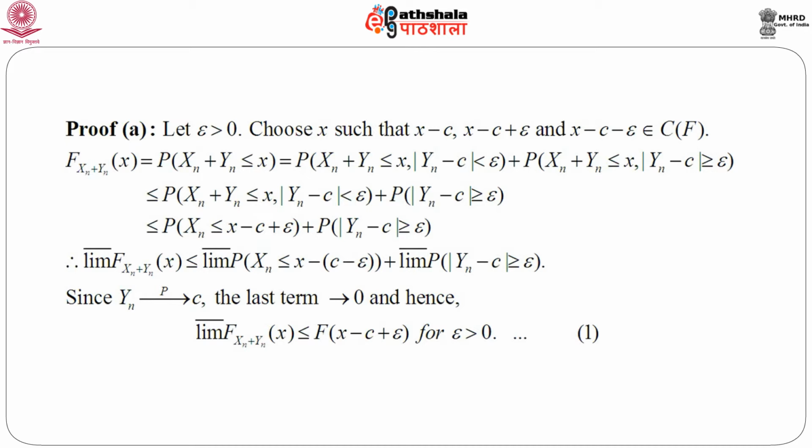Now, if we take the lim sup on both sides, we get lim sup of F of x_n plus y_n at x is less than or equal to lim sup of probability that x_n is less than or equal to x minus c plus epsilon, plus lim sup of probability that the absolute value of y_n minus c is greater than or equal to epsilon. The last term goes to 0 as y_n converges to c in probability. Hence we can get lim sup of F of x_n plus y_n at x is less than or equal to F of x minus c plus epsilon, because we know x_n converges to x in distribution, for every epsilon greater than 0.